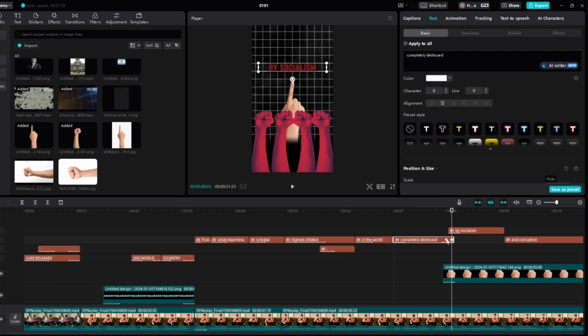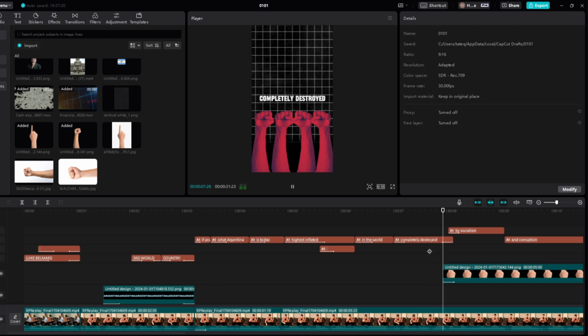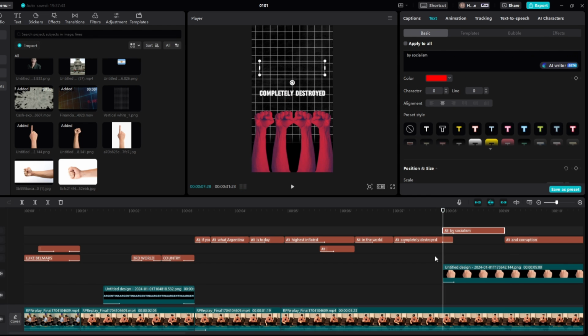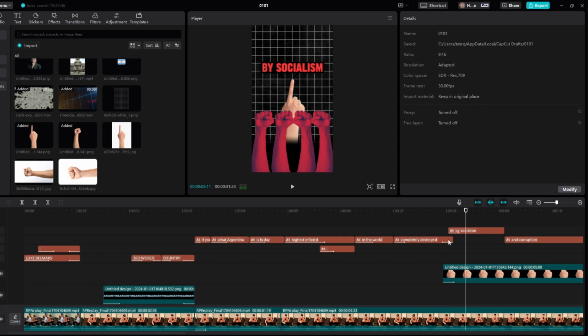Now the only problem is it's a bit too much. So if we do it a little bit more, destroyed by socialism, yeah, perfect. That looks a lot smoother already. If we drag this out just a little bit less, destroyed by socialism. Perfect.